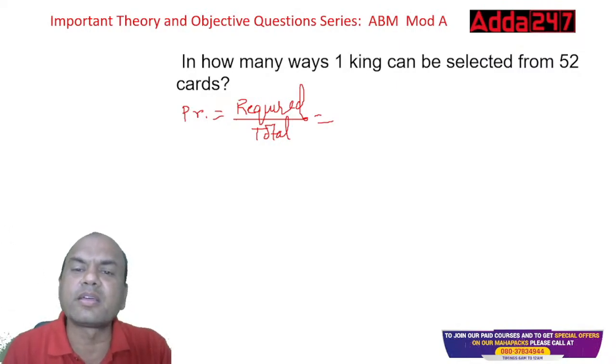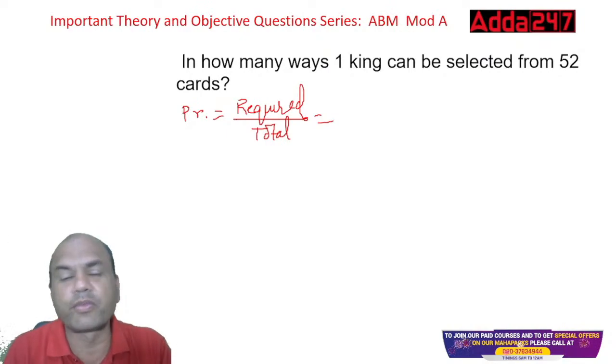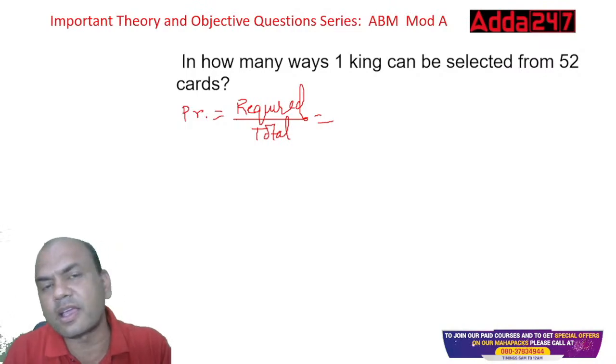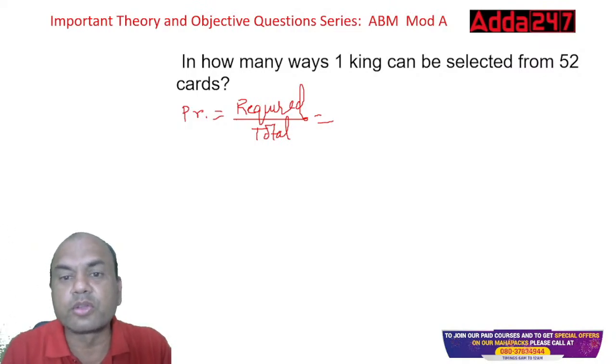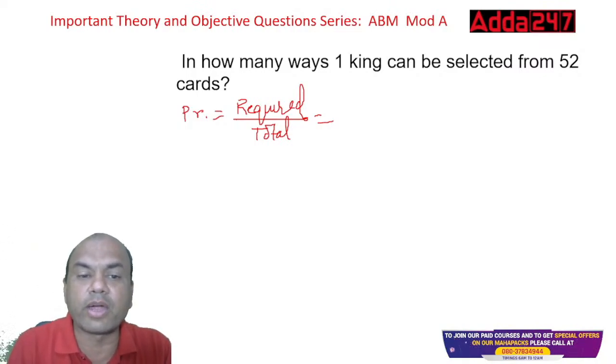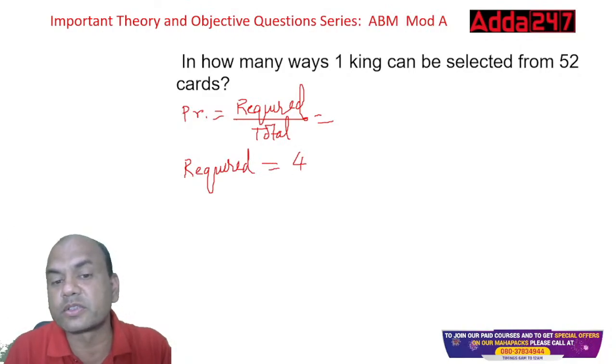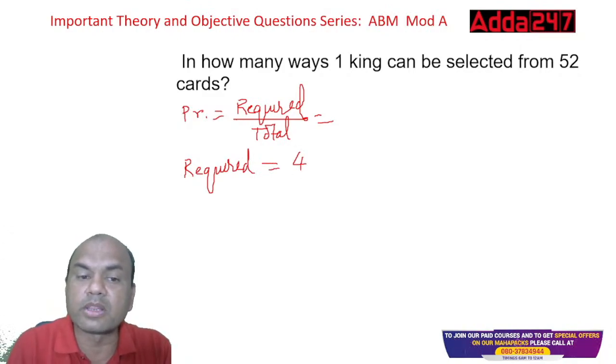How many kings are there in a pack of 52 cards? 4. So out of those 4, any king can come, isn't it? What is required for me? Means what are the chances of getting what is required? There are 4 chances, 4 kings. The total is 52 cards.